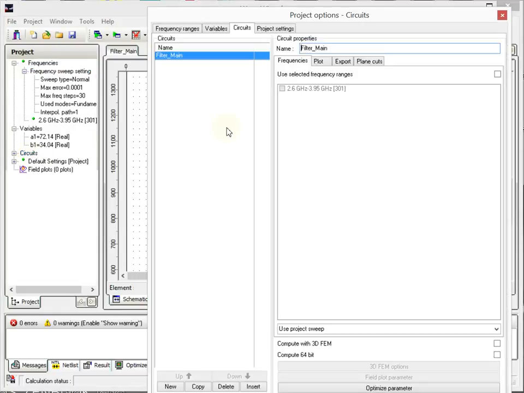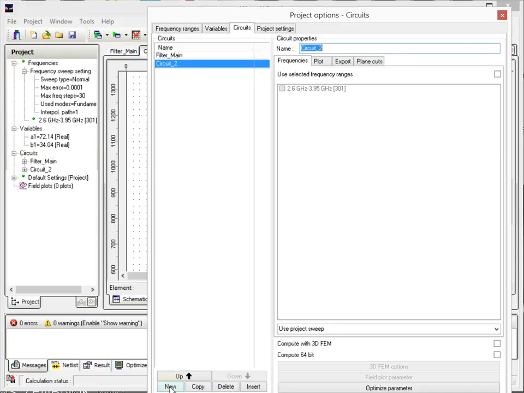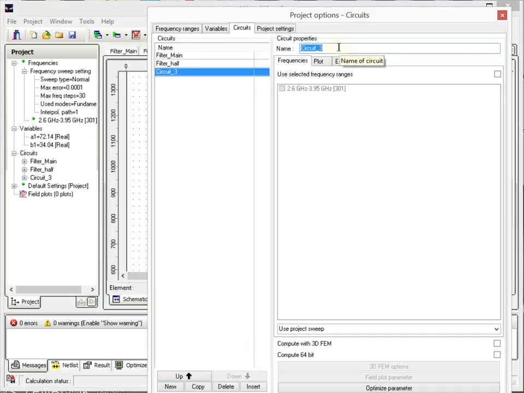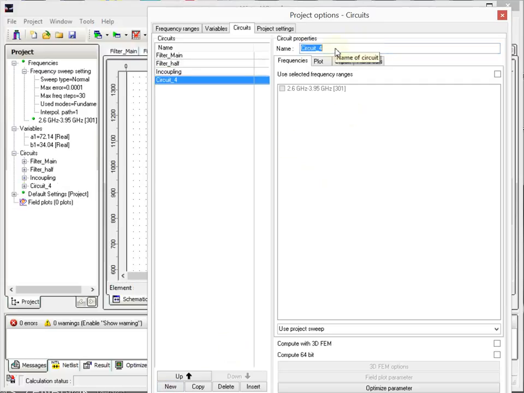So my filter will be symmetrical, and I'm a lazy guy, so I will design only a half filter. Also I will split up the filter into different elements. So one is the in-coupling, and those you will see later why.